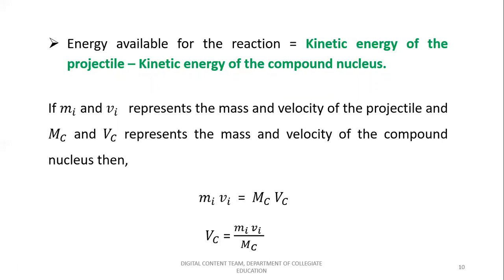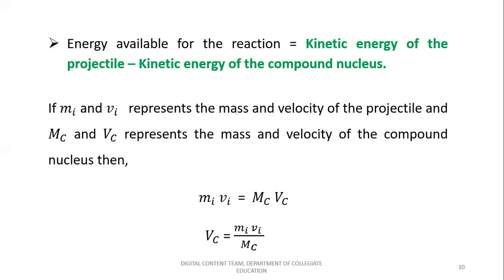Here, the energy available for the reaction can be taken as kinetic energy of the projectile minus kinetic energy of the compound nucleus. So if I consider Mi, that is M with small i as subscript, and Vi, V with i as subscript, representing the mass and velocity of the projectile, and Mc, that is capital M with capital C as a subscript, and Vc, that is capital V with capital C as subscript, represents the mass and velocity of the compound nucleus.